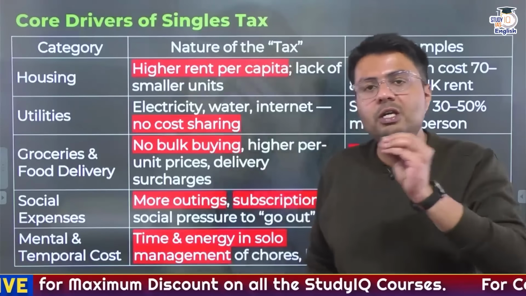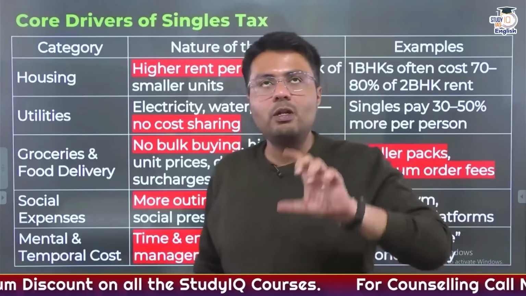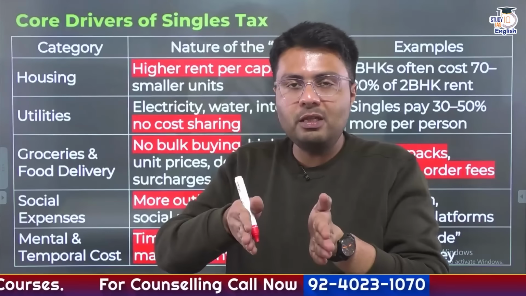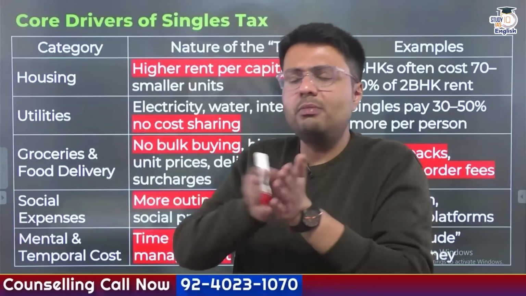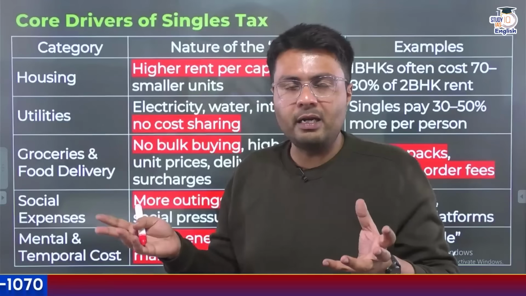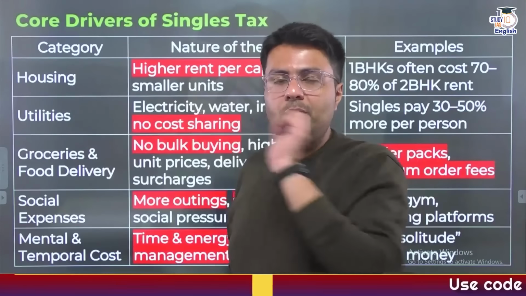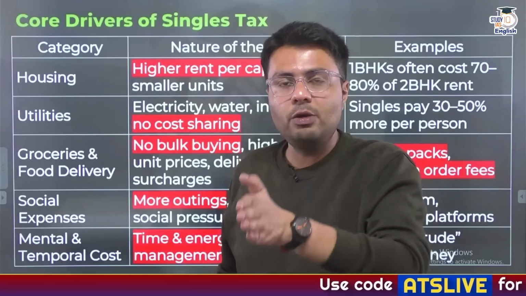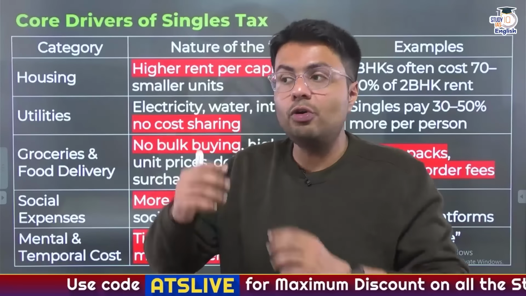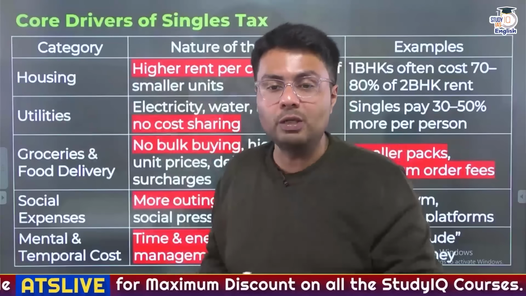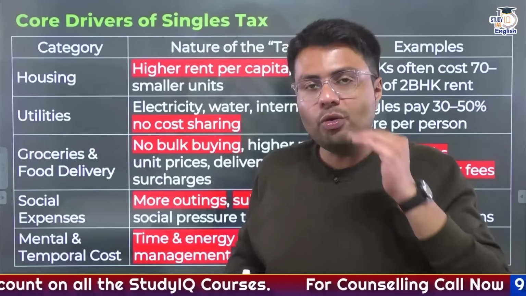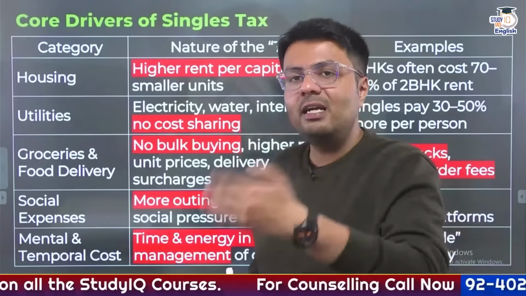Similarly, let us consider utilities. Suppose you're living alone and you're using an AC in the room, right? If one person sleeps in that room, the AC would run throughout the night. Similarly, if two people sleep in that same room, the AC would run throughout the night. So the electricity cost would be the same. The internet cost would be the same. But if you are the only person living in the household, you're bearing the entire cost of those utilities, which might not be the case if you're living in a shared household. So singles end up paying more for their utilities.